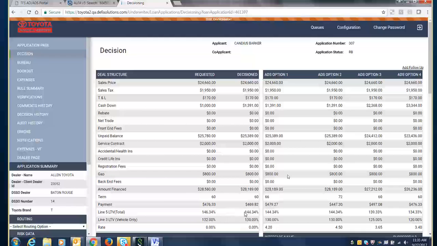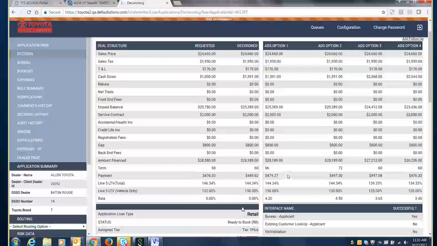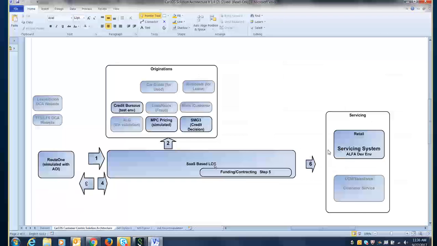You'll notice on the right that it also has an ADS option 1, 2, 3, and 4, which was part of the POC for the project as well. But we won't get into that piece of it, just that it was auto-approved and sent back to the dealer at this point. Okay, so what we've done there is we've submitted the credit application.